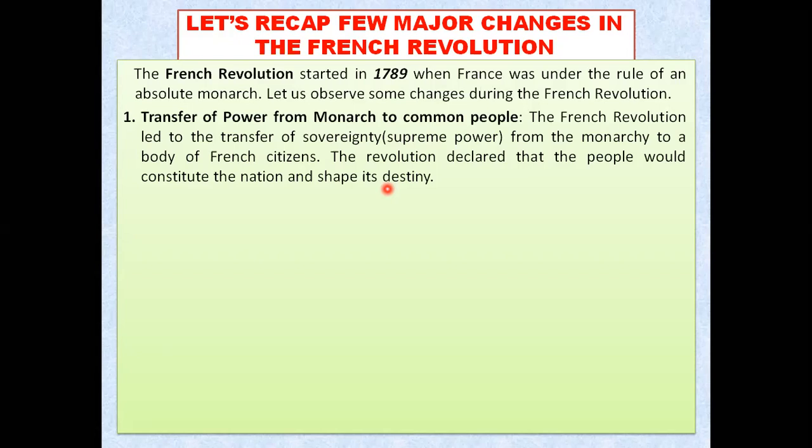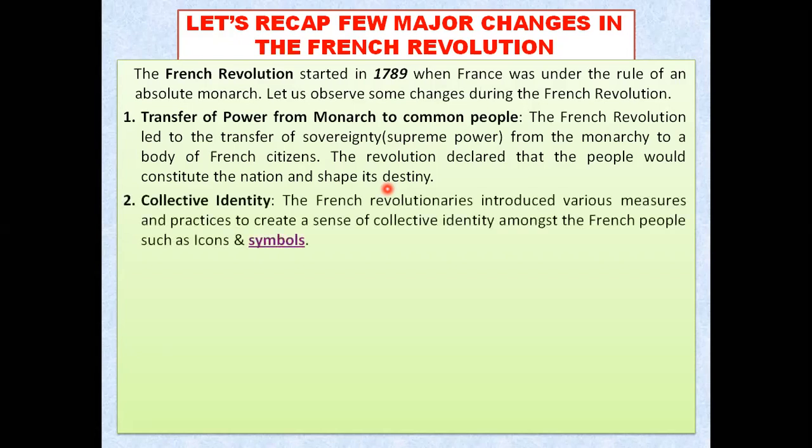The revolutionaries declared that the people will constitute the nation, and will shape the destiny of the nation, and change the path and route of progress for the people and for the country. That is one of the most important changes brought about during the French Revolution: the transfer of power from the monarch to the common people.